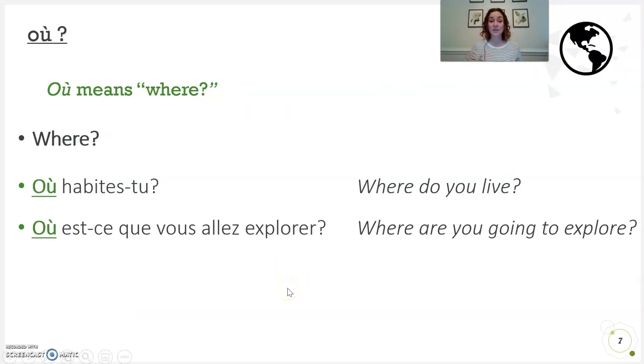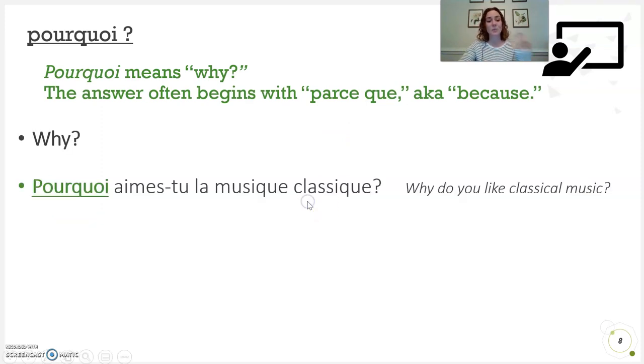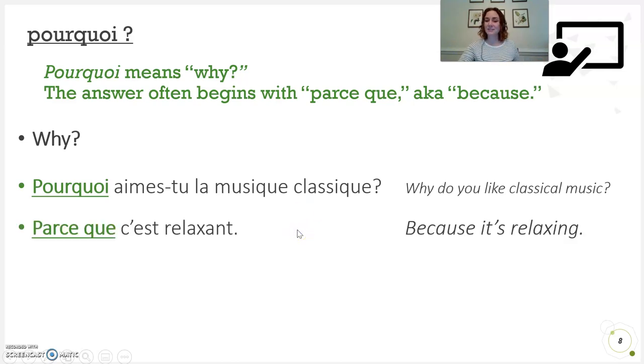The word où means where, like où habites-tu? Où est-ce que vous allez explorer? Pourquoi means why, and then the counterpart to that often used is parce que, which means because. Pourquoi aimes-tu la musique classique? Parce que c'est relaxant.